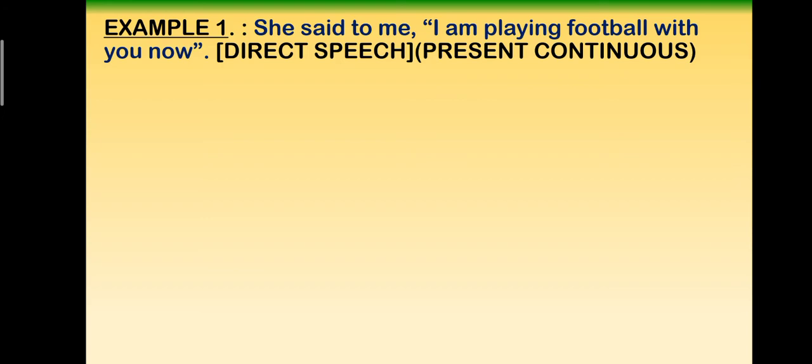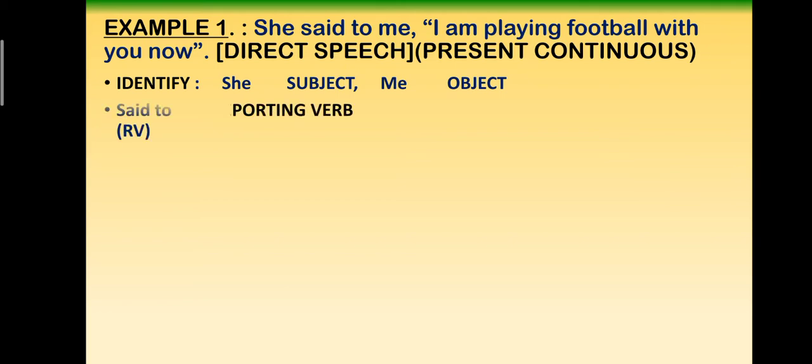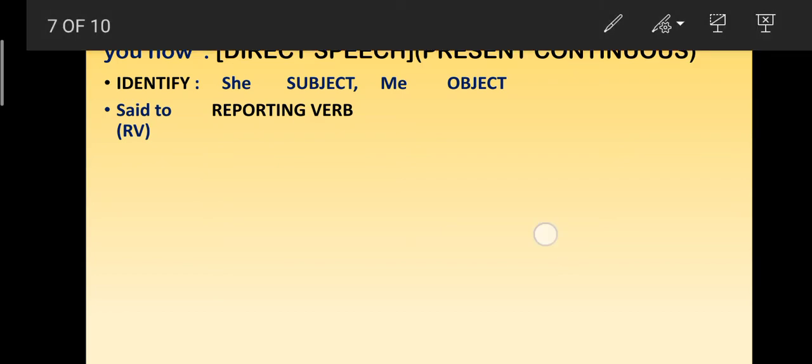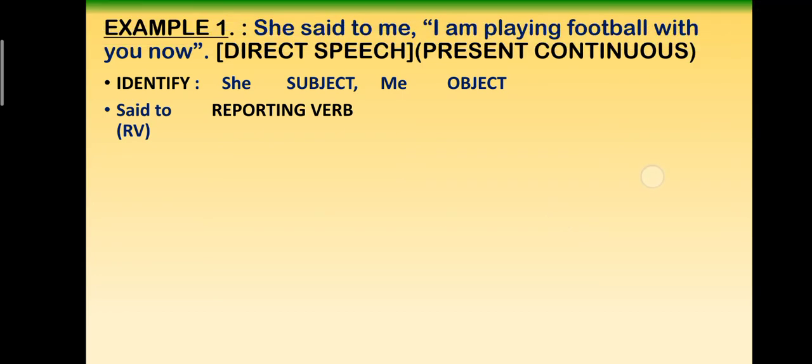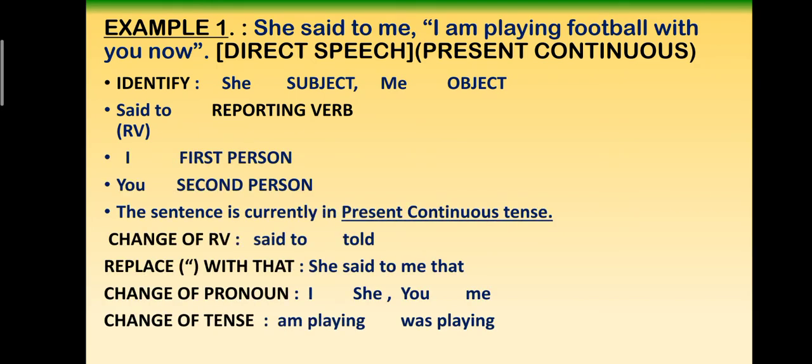Example 1. She said to me, open quotation, I am playing football with you now, full stop, close quotation. It is in direct speech and it is in present continuous tense. Why? Because the verb is playing football. I am playing, so it is in present continuous. Now when we change it to indirect speech, we identify she is the subject, me is the object, and said to is the reporting verb. I is in first person.